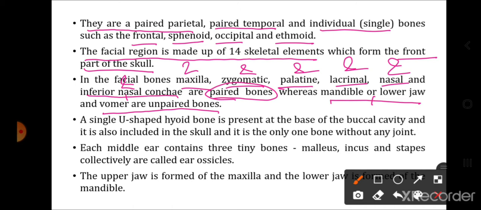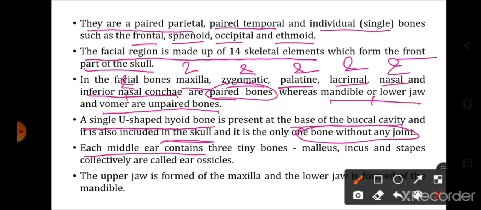Now not only the facial and cranial bones, but there are other bones too. Basically there is a single U-shaped hyoid bone present at the base of the buccal cavity, and it is also included in the skull region, and it is the only bone without any joint. So at the base of the buccal cavity is a single U-shaped bone called the hyoid bone, and this is the only bone which is without any joint.